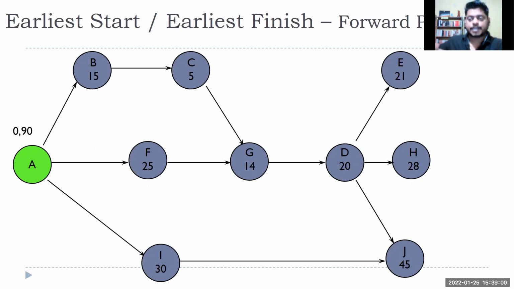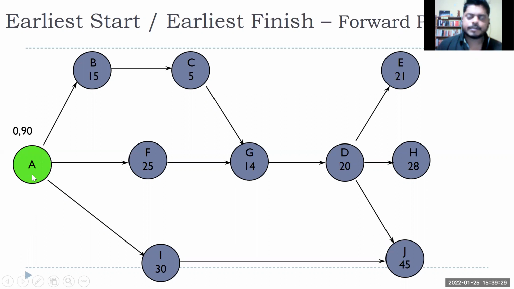Because once we put a schedule in actual software, we have to account for the holidays also: national holidays, Saturdays, Sundays, emergency holidays, right? So now we are just calculating without them, so that is the difference. This is only the number of days it will take to complete the project, but the actual schedule will be different because it takes care of calendar days, how many resources are available, holidays, all those things. Now we are just calculating the number of days.